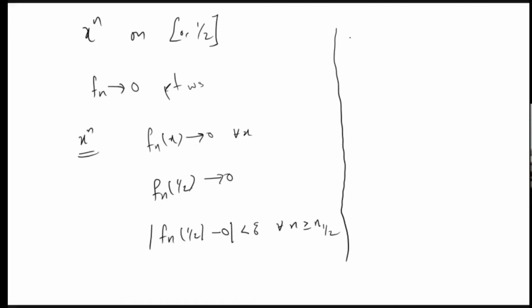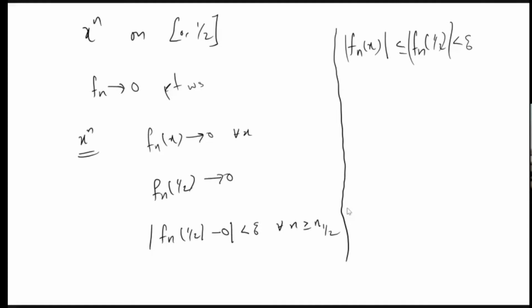Why? Because modulus of fn of x is always less than or equal to fn of 1 by 2, since we are taking x only in this interval. And this will be less than epsilon when n is greater than n half. So for any x, if you take that n as n half, we get the convergence. The choice of n does not depend on the points. So if the function is taken on the closed interval 0, half, then it is uniformly convergent.